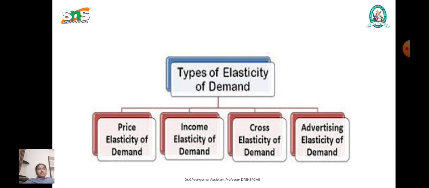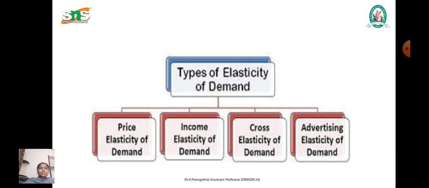The next one is price elasticity of supply. Here it measures how the quantity supplied responds to changes in price. Before that we have seen demand. Now we are going to see the supply side: the percentage change in quantity supplied divided by the percentage change in price. Here also we have elastic supply, inelastic supply, perfectly elastic and perfectly inelastic supply.